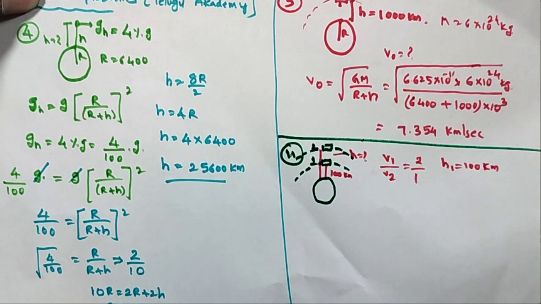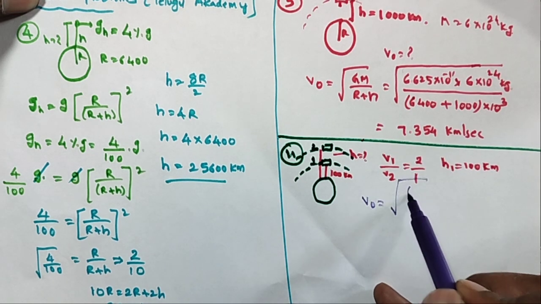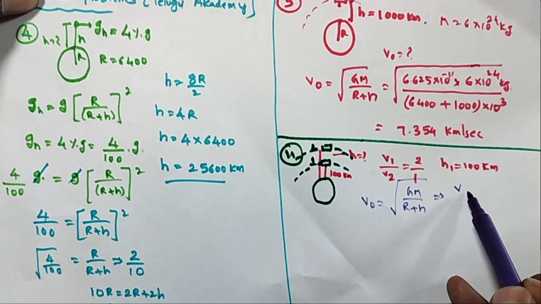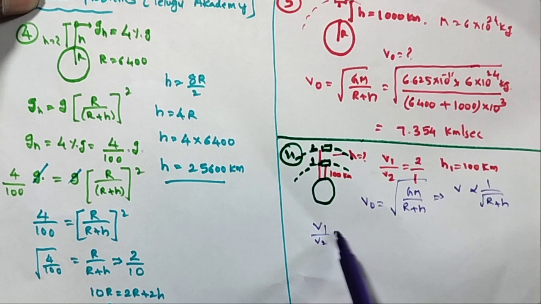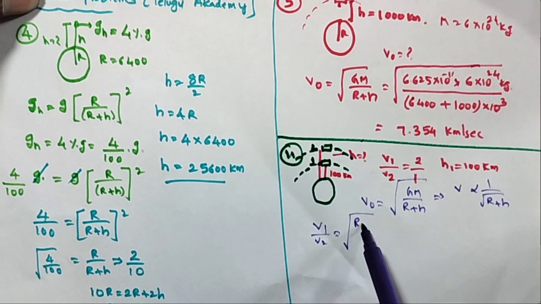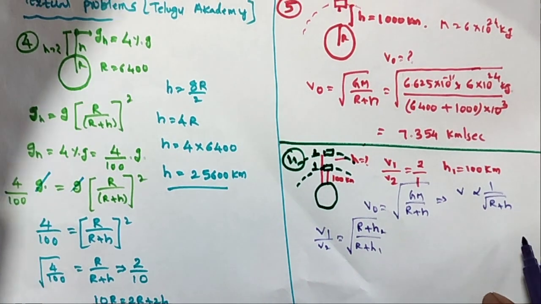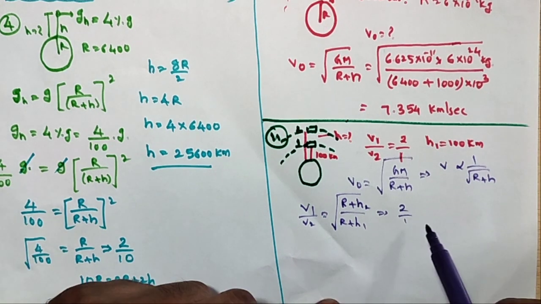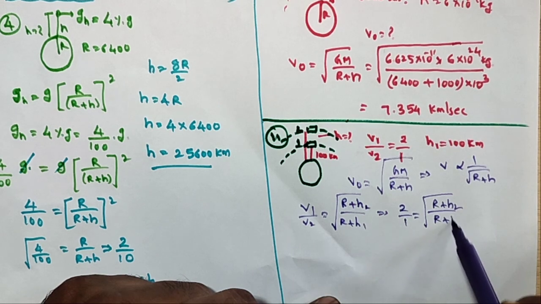This is given. We know very well that the orbital velocity v naught is equal to under root of GM by r plus h. In ratio form, v is proportional to 1 by root of r plus h. So v1 by v2 is equal to under root of r plus h2 by r plus h1. Substitute v1 by v2 as 2 by 1, so 2 by 1 equals under root of r plus h2 by r plus h1.